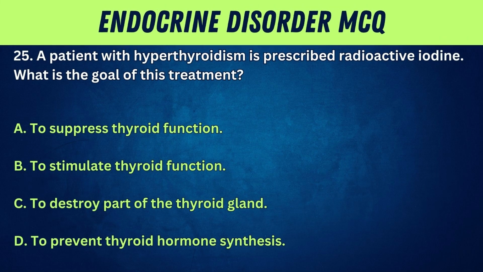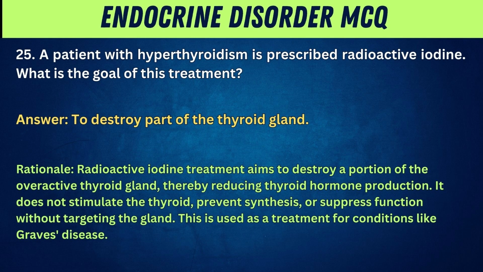25. A patient with hyperthyroidism is prescribed radioactive iodine. What is the goal of this treatment? A. To suppress thyroid function. B. To stimulate thyroid function. C. To destroy part of the thyroid gland. D. To prevent thyroid hormone synthesis. Answer: To destroy part of the thyroid gland. Rationale: Radioactive iodine treatment aims to destroy a portion of the overactive thyroid gland, thereby reducing thyroid hormone production. It does not stimulate the thyroid, prevent synthesis, or suppress function without targeting the gland. This is used as a treatment for conditions like Graves' disease.